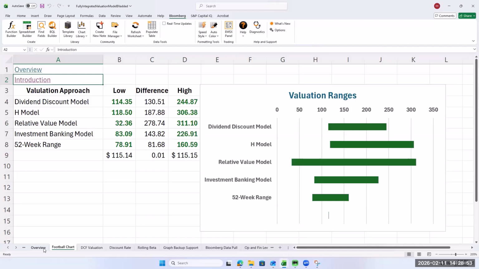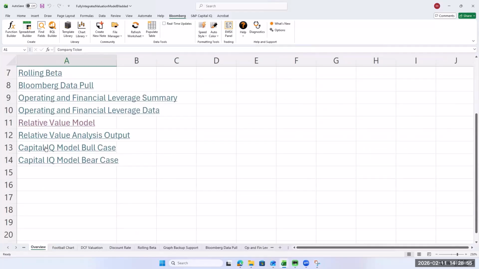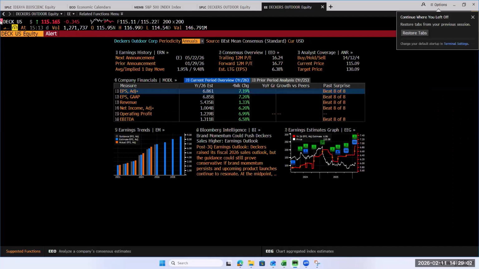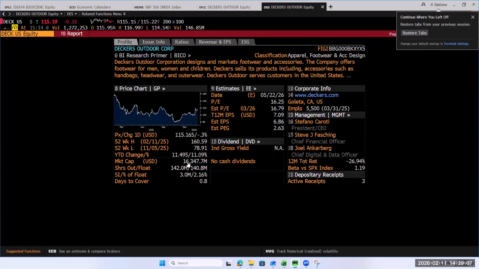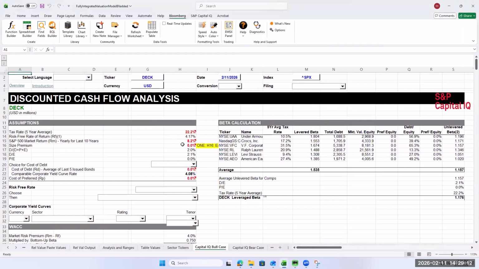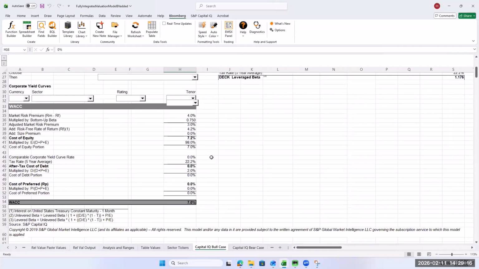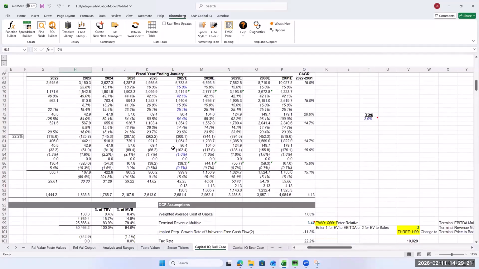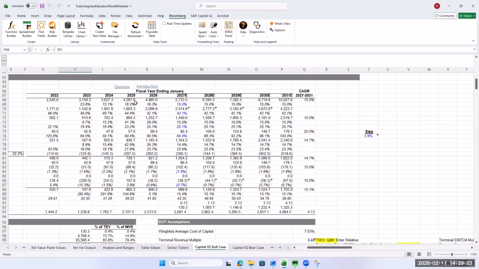And then the last one we have is the capital IQ model. Here's the bull case. How big is this company? Do we need to add a size premium? So we'll look at description. And their market cap, 16 billion. Probably don't need to add anything for size, but if you have a small company, you can add 1% there. The only other thing to do is look down at the forecast, see if anything unusual going on with the forecast. You look at that revenue forecast, that looks reasonable.